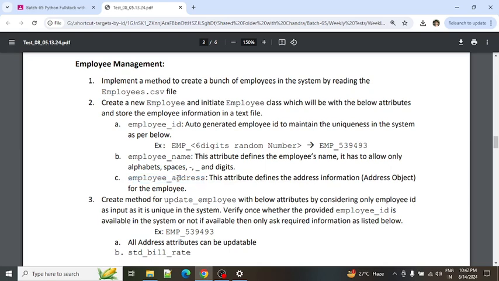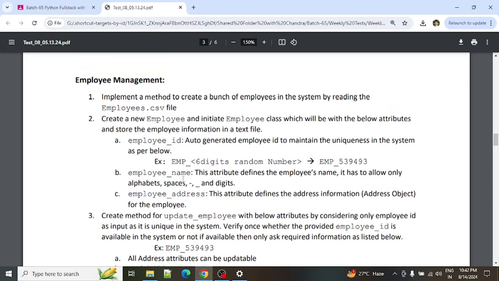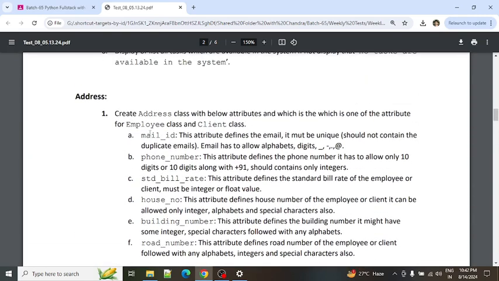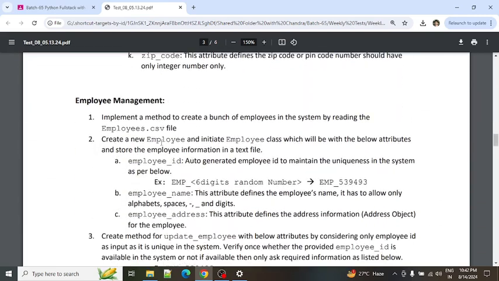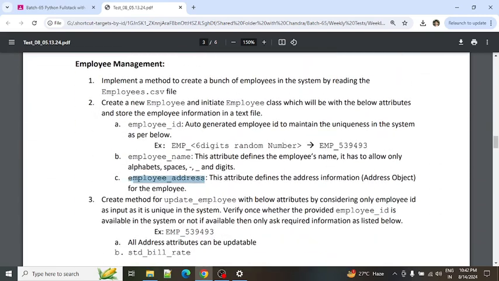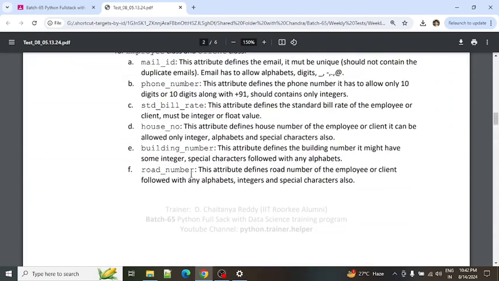This is the attribute which holds the address of the employee. Actually, this is not an attribute, this is the object of the address. So now coming to the address. Here the address is one of the classes. This particular class object is one of the attributes for the employee. It means that in this particular attribute all address information should be available. So now go to the address information here.